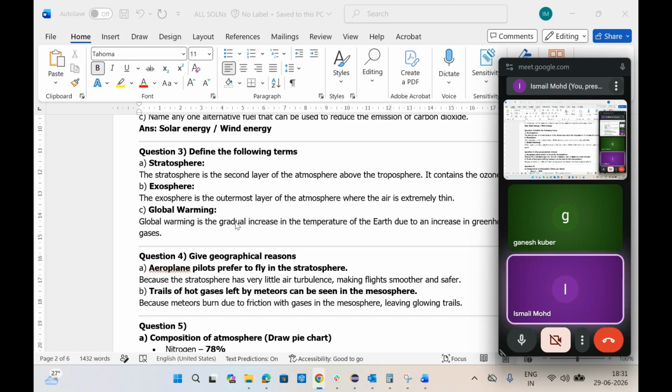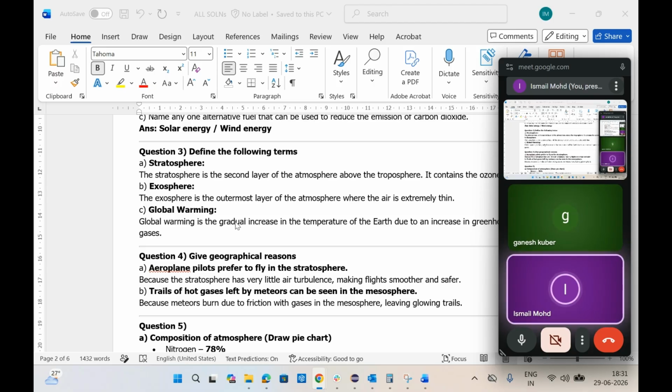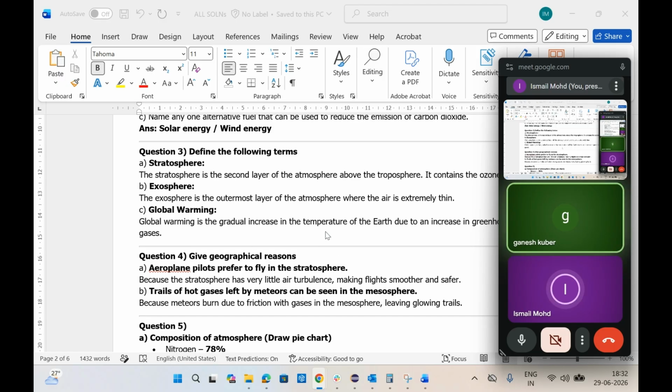Sorry, I think I've taken that answer from somewhere. You can write: outermost layer of the atmosphere. It extends from 400 to 800 kilometers. Just write that.